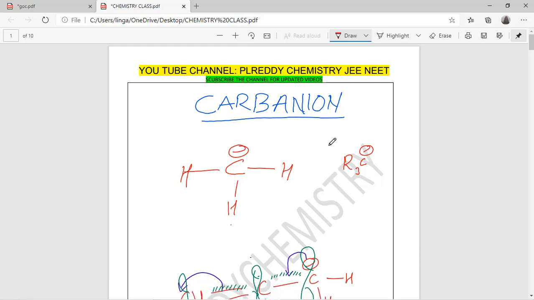Today's topic is carbanion. A carbanion means a negatively charged carbon particle. The hybridization of a carbanion is 3 sigma bonds plus 1 lone pair. Negative charge means 1 lone pair. Total 4 means that is sp3 hybridization. sp3 hybridization means tetrahedral geometry, but due to 1 lone pair, this is a pyramidal shape, right?